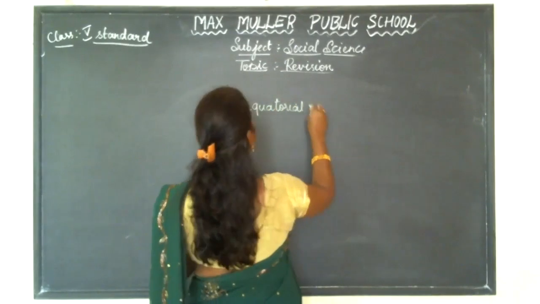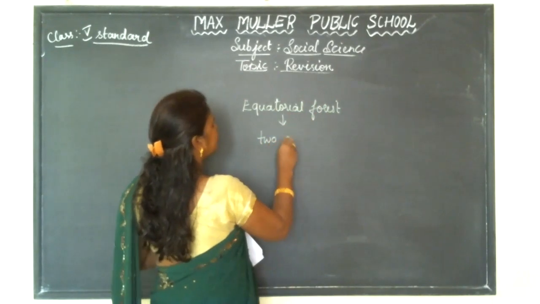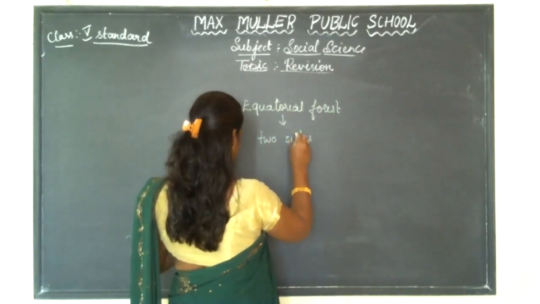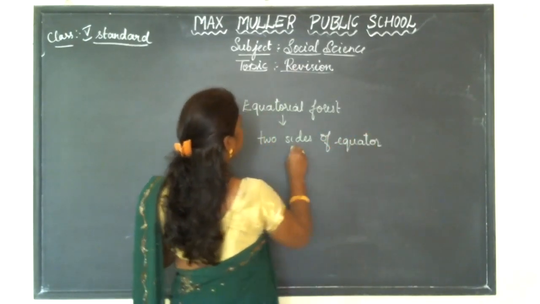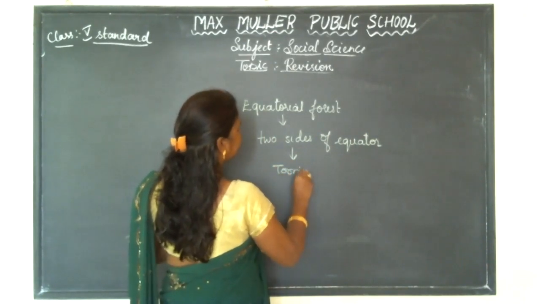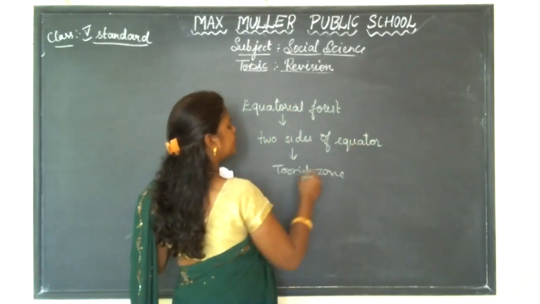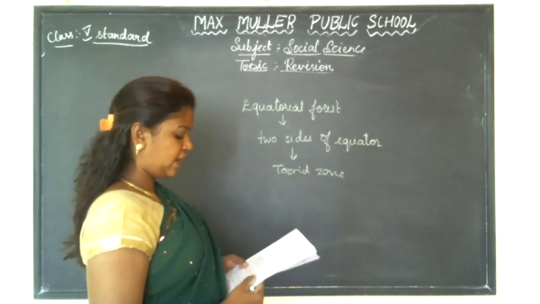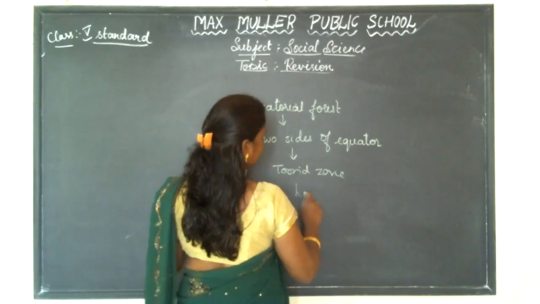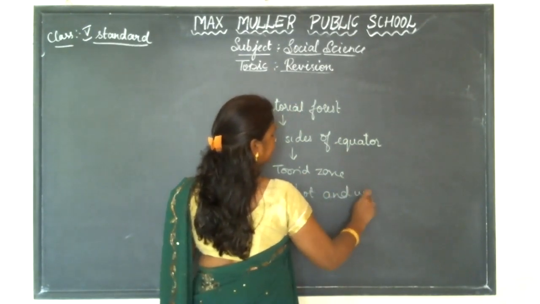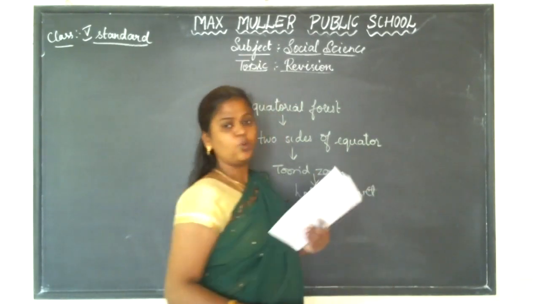Here the equatorial forest is found on both sides of the equator, whereas it falls in the torrid zone. So this equatorial forest can be found on two sides of the equator, where it is found in the torrid zone. And in the torrid zone, the climate is very hot and wet.